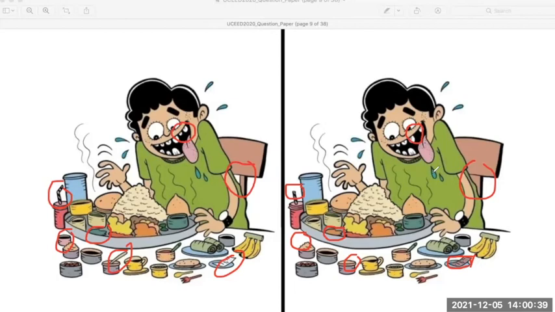Okay. Anything else that we have missed out besides this? The bowl, the chapati, everything is same here. No, right? That's it. So 1, 2, 3, 4, 5, 6, and 7. 7 differences are there in this figure.